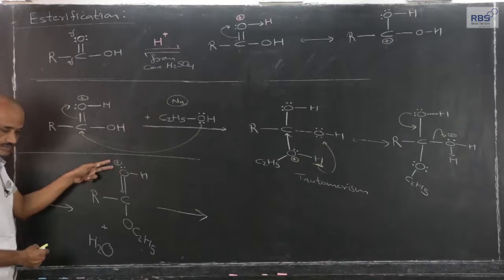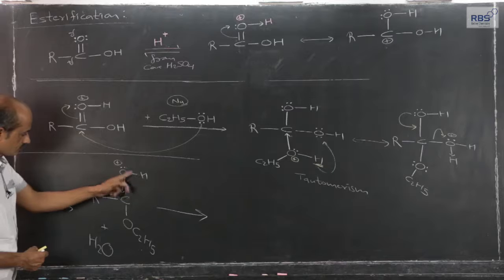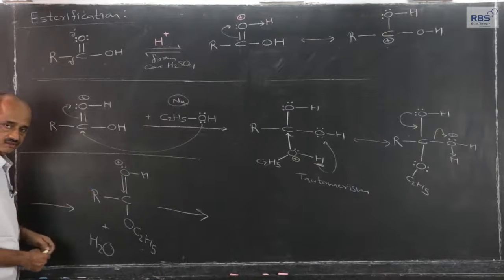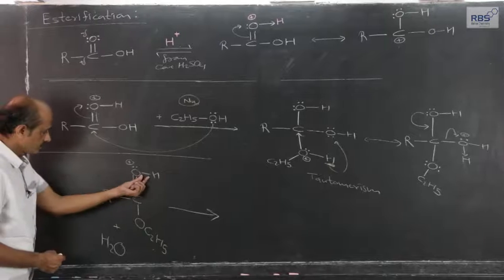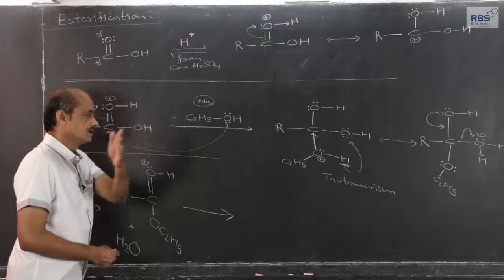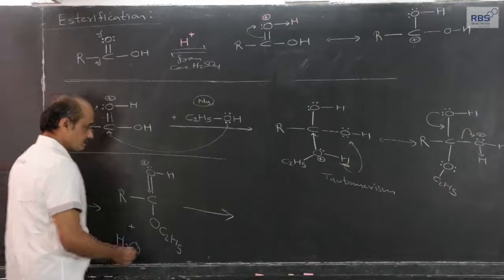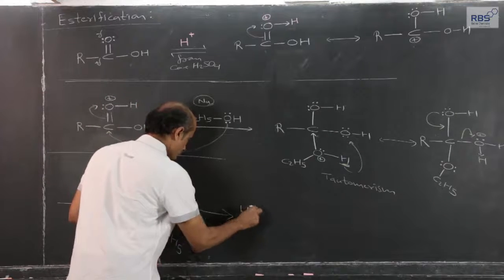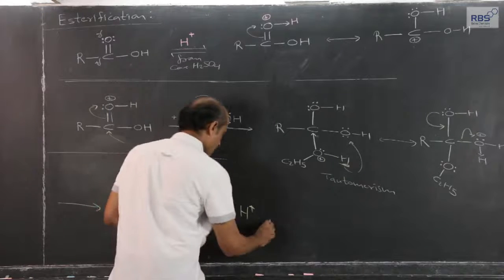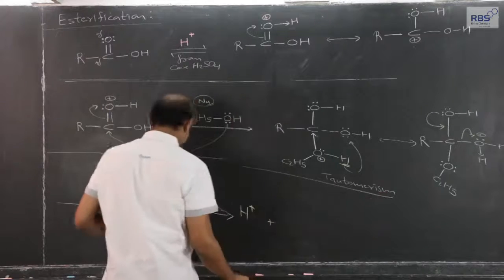Now, again this oxygen becomes electron deficient. So, it will try to compensate by pulling this shared pair towards itself, and hydrogen will get released in the form of free H plus ions. Hydrogen gets removed in the form of H plus ions, and what remains behind is this.